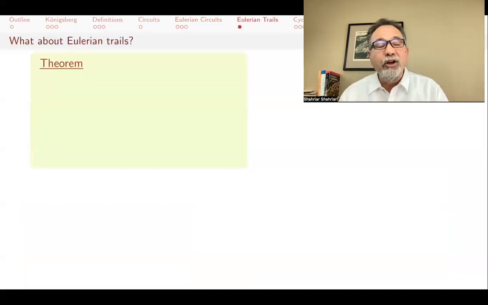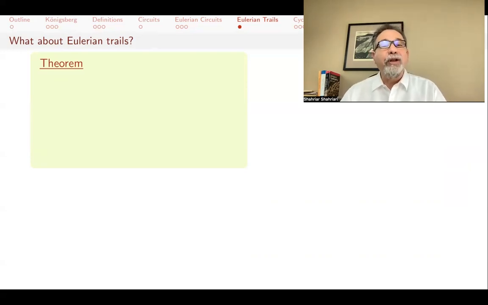So that proves that theorem, and it's a very nice theorem because it's a very nice, easy characterization, but the proof actually is what's important. Now, what about Eulerian trails? If I want to start at a vertex, go through all the edges exactly once, and come back to that vertex, I know that all the degrees have to be even and the graph has to be connected.